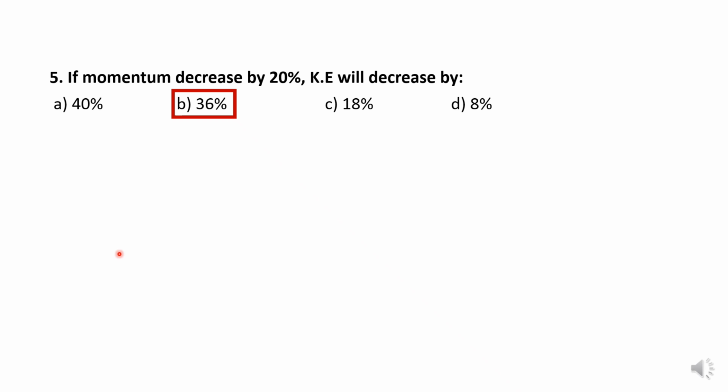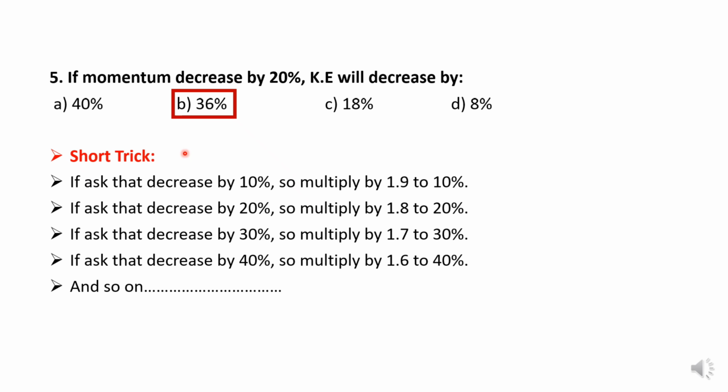This MCQ is already done. If momentum decreases by 20%, kinetic energy will decrease by 36%. So this MCQ I can solve through a short trick. Pause the video, learn the trick and solve many other questions related to this type of question.